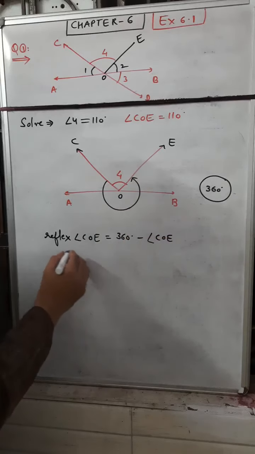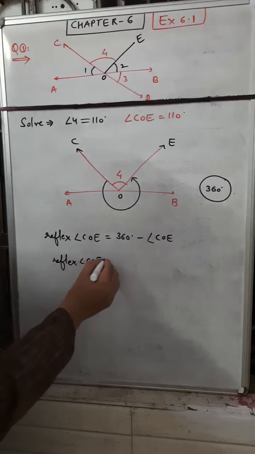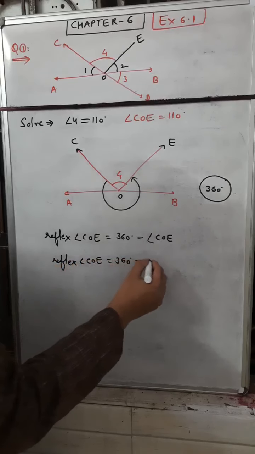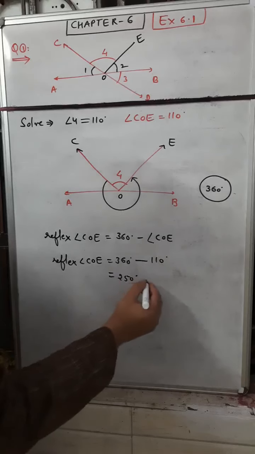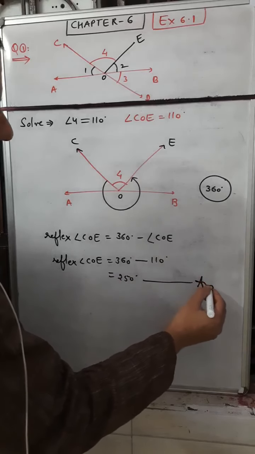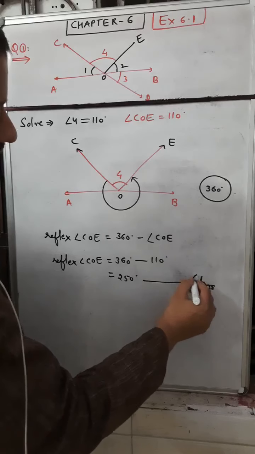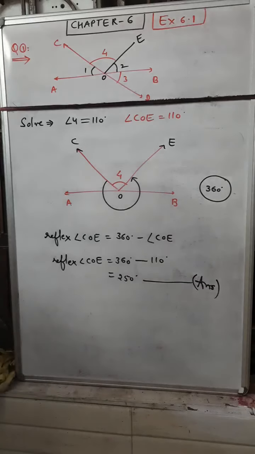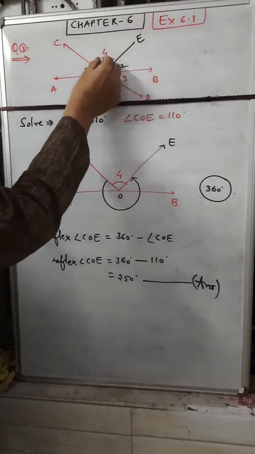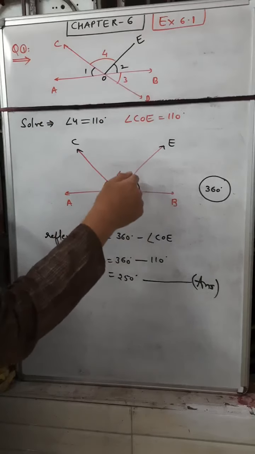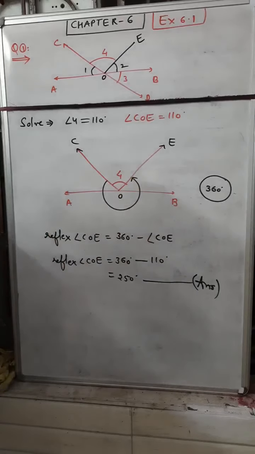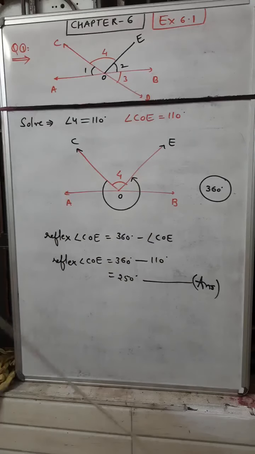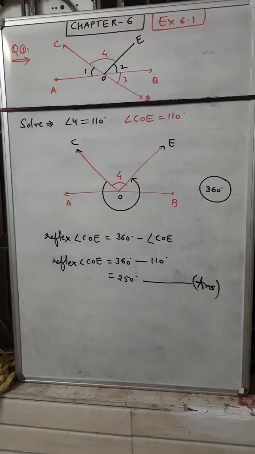So reflex angle COE is equal to 360 minus 110 degrees, which is equal to 250 degrees. So that is the answer of this question. What is important here? What is called a reflex angle? The angle which you measured, you must subtract from 360 degrees, and that is the actual reflex angle. So you can calculate by drawing this figure, and understand what a reflex angle is.